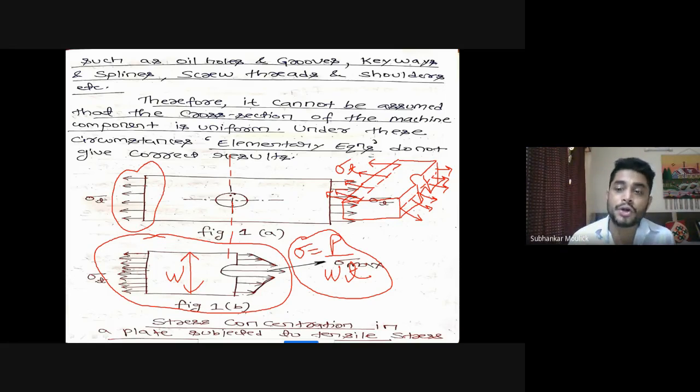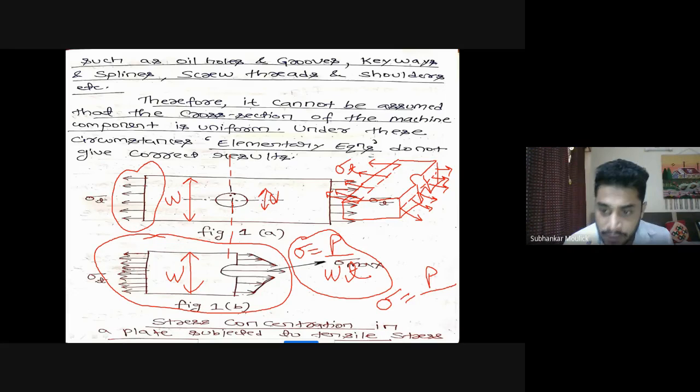Yes, sir. In the middle portion, which formula of stress is applicable? That formula will be sigma equal to P divided by, this is your W. From this width W of the plate, you have pierced one hole whose diameter is D. So the resulting width becomes W minus D, into thickness. I will use this equation to calculate the value of stress sigma at the central portion of the plate where I have pierced a hole. Yes or no?